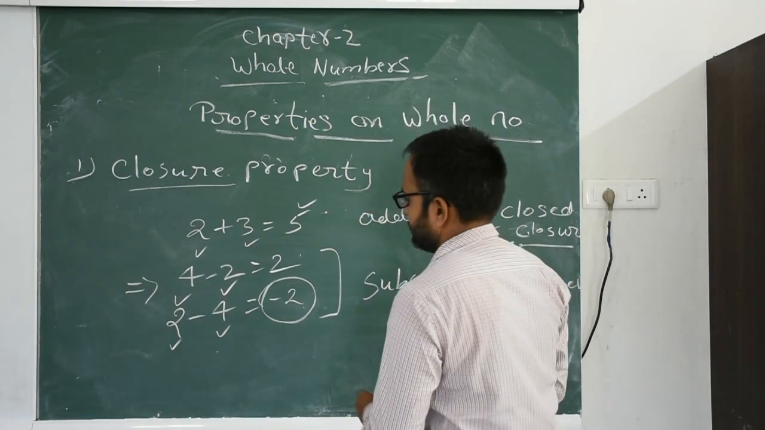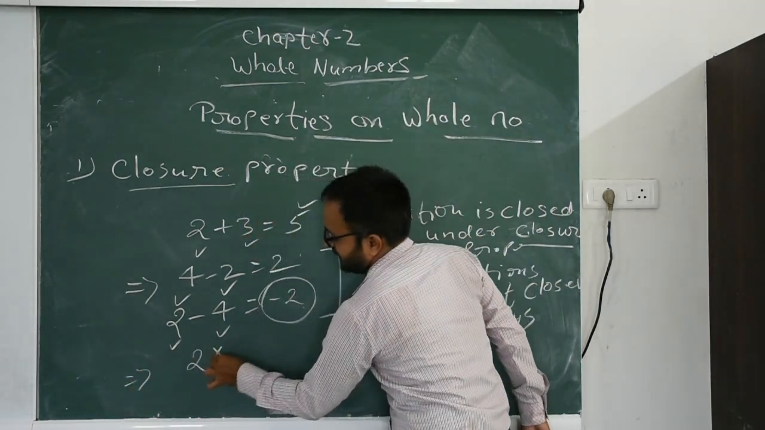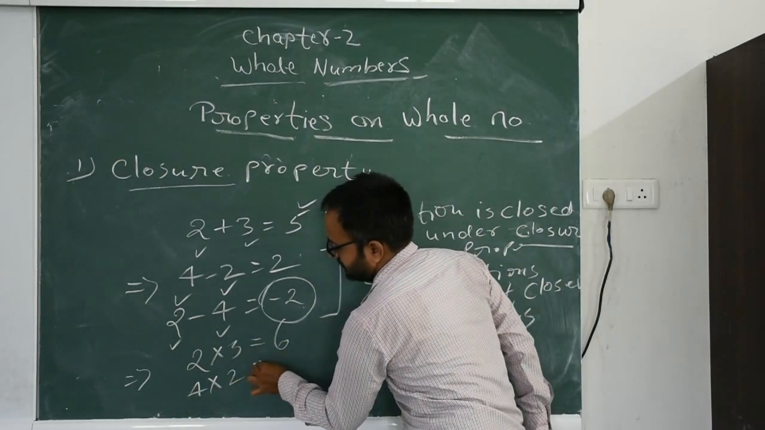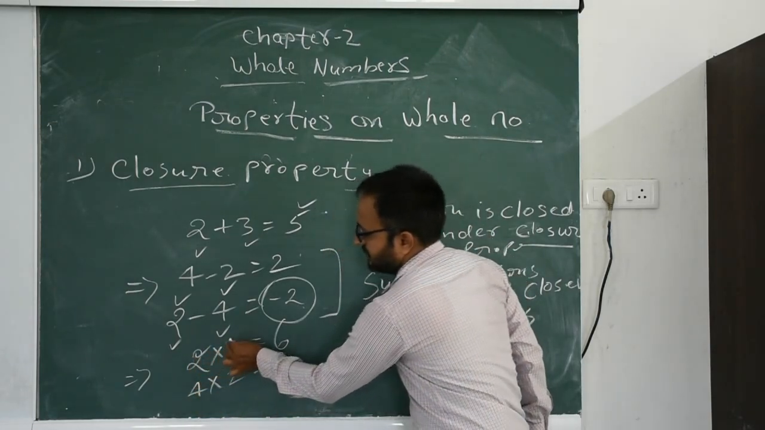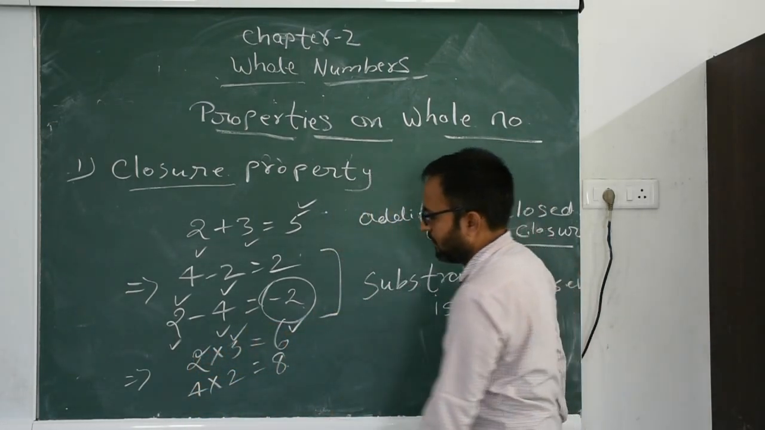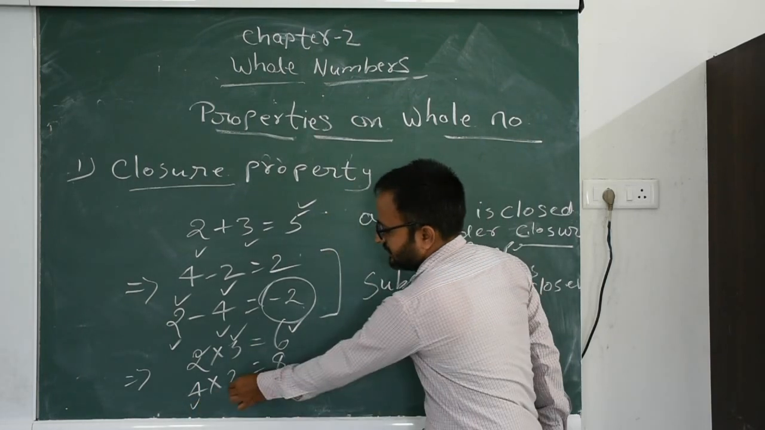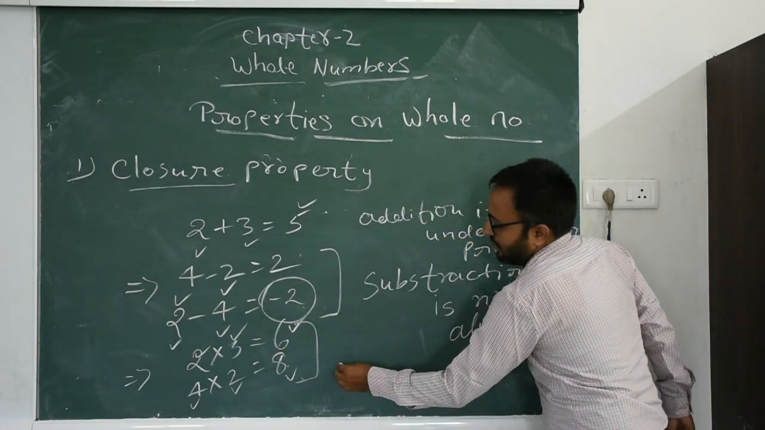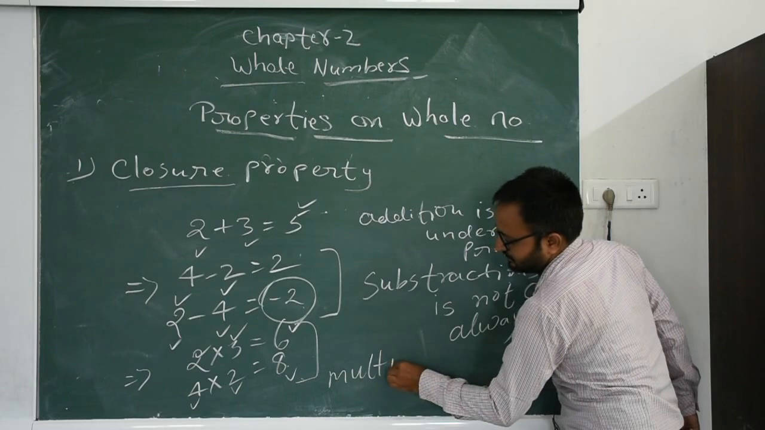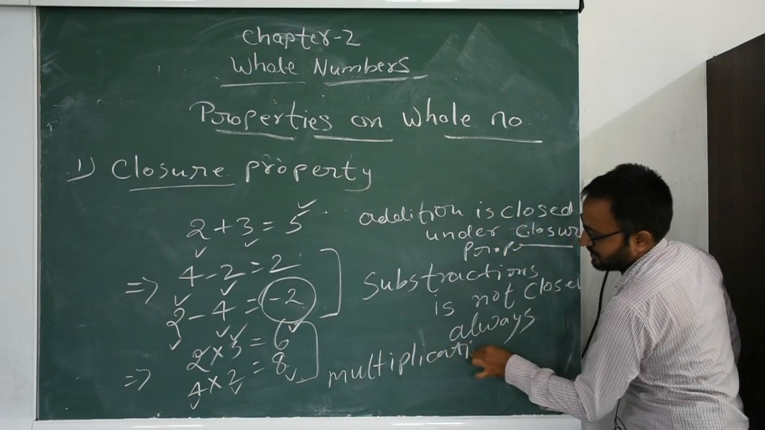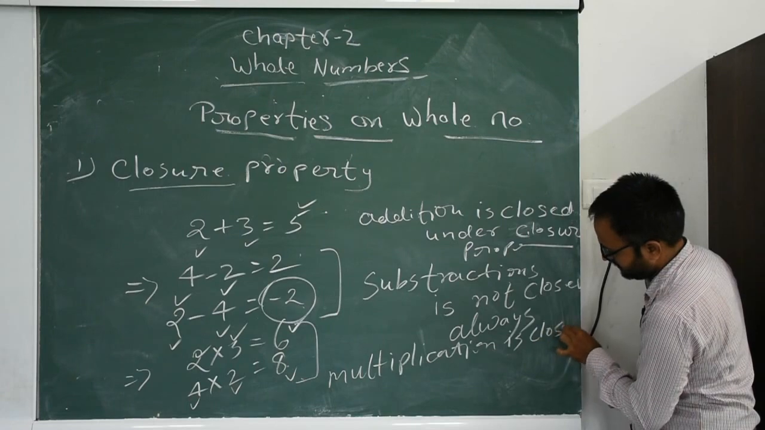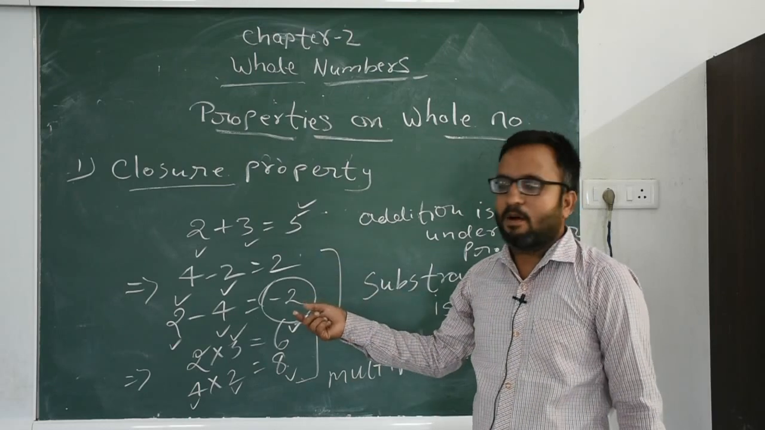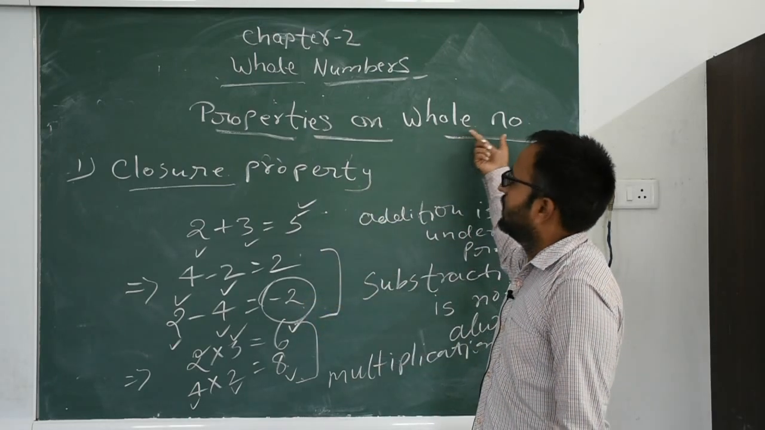For multiplication, 2 into 3 equal to 6, 4 into 2, 8. 2 is a whole number, 3 is a whole number, and 6 is also a whole number. 4 is a whole number, 2 is a whole number, the result 8 is also a whole number. So we can say multiplication is closed. So this is the closure property related to whole numbers.